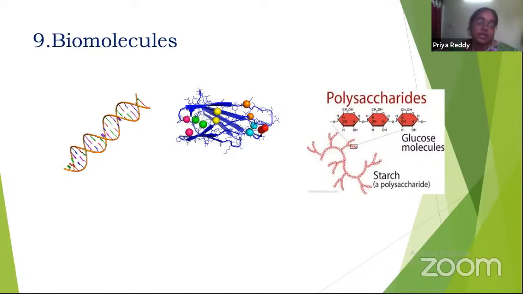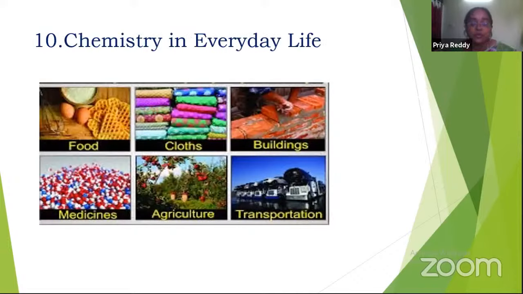So biomolecule study is very much important, because enriching our life is not the only thing that is important; after enriching our life, if we get some diseases or health issues, we have to solve those issues. For solving those issues, we need to identify the targets which are the basis for those health issues. So biomolecule study is important. And the next unit is chemistry in everyday life. In everyday life, chemistry is important. For food, clothes, buildings, everything, chemistry is involved. How chemistry applications are involved in our everyday life is discussed in this unit.